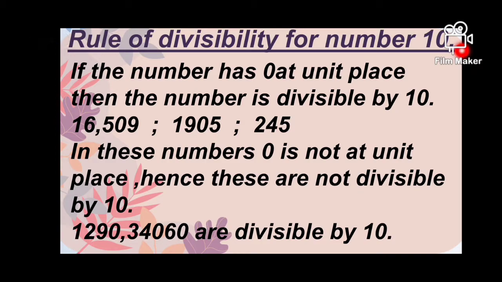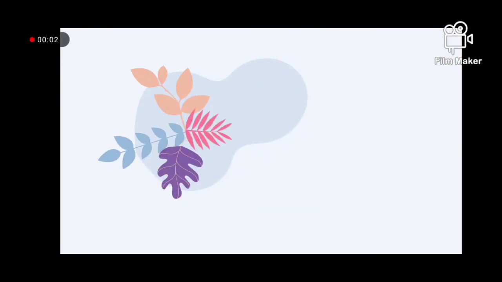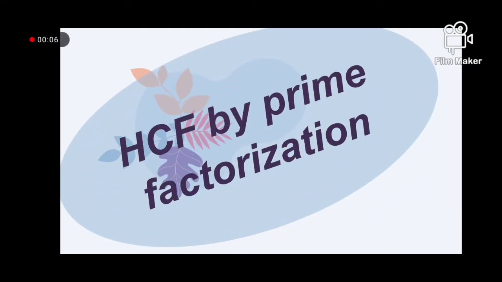1,290 and 34,060 are divisible by 10 because they have 0 on their unit place, so they are divisible by 10. Now the next topic of our today's lecture is to find HCF by prime factorization method.